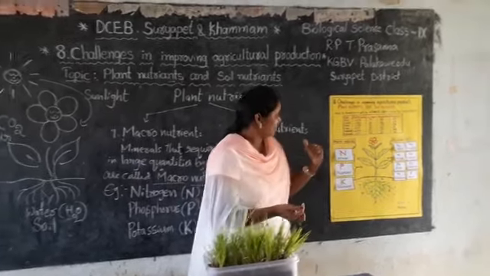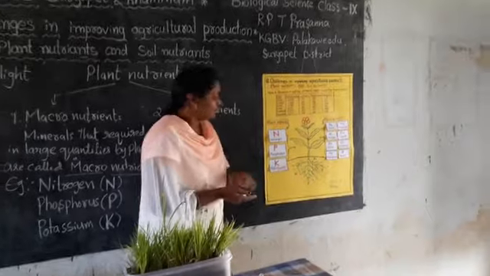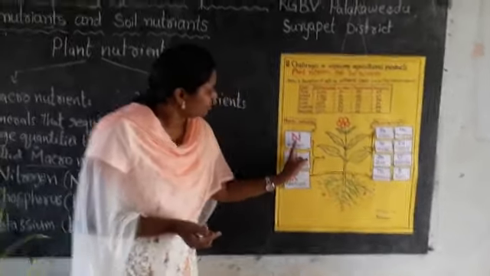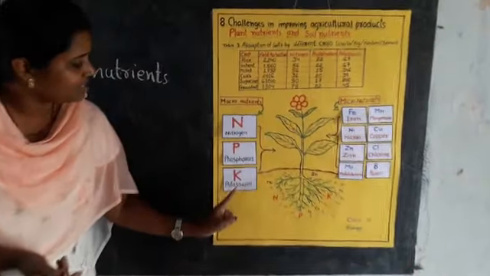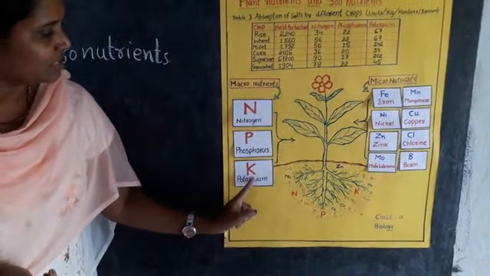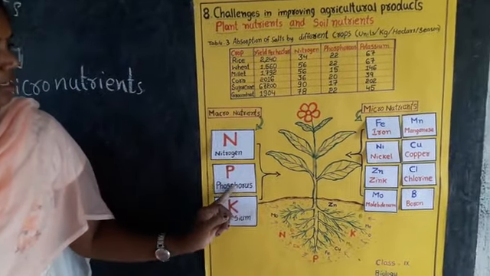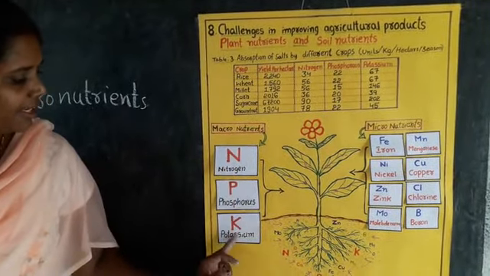Shall we observe it in the chart? Have a look here, children. Macronutrients are nitrogen, phosphorus, potassium. That is the reason I wrote them in big letters.